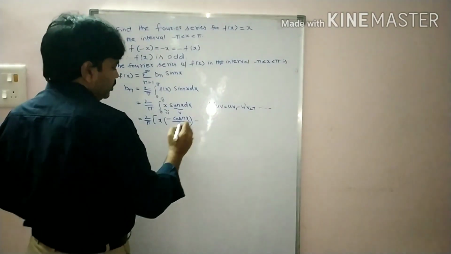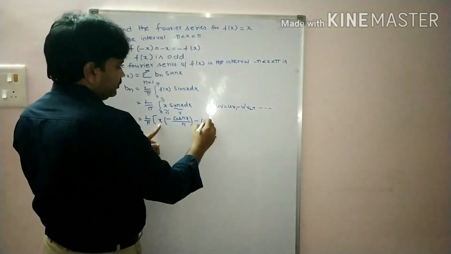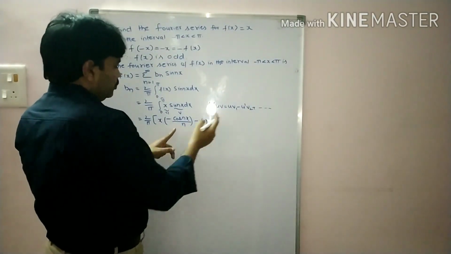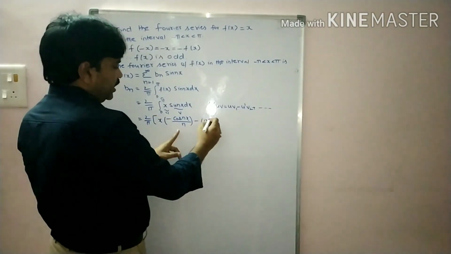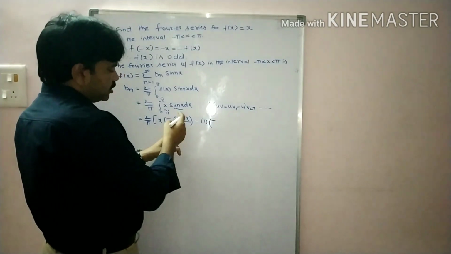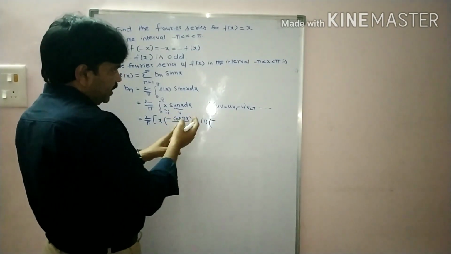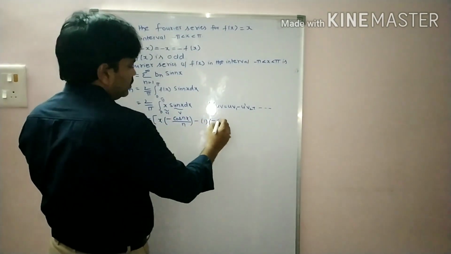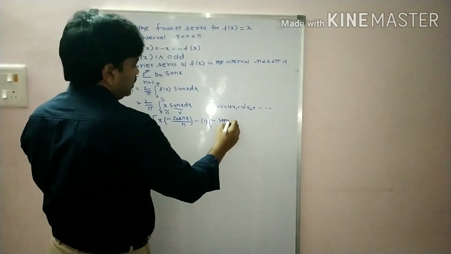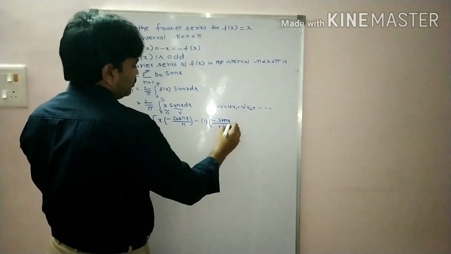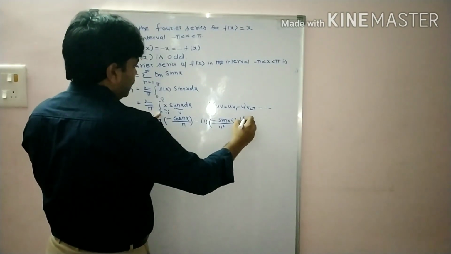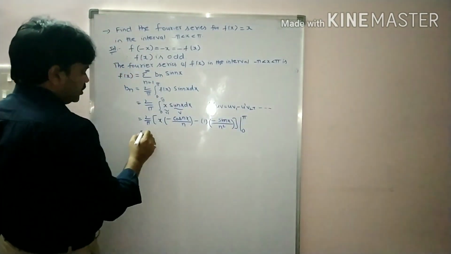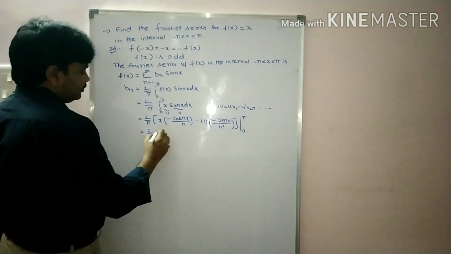Minus u dash, the derivative of x is 1, times v2, which is the integral of minus cos nx by n. So the integral of minus cos nx by n is sin nx by n. Already we have n here, so sin nx by n square. Bracket close, between the limits 0 to pi.